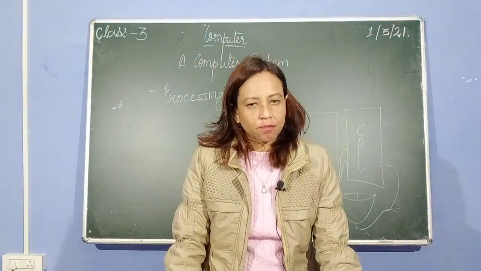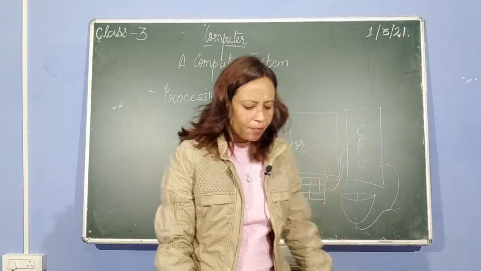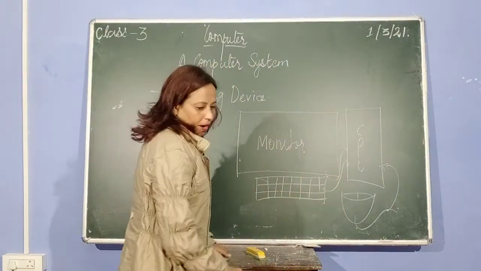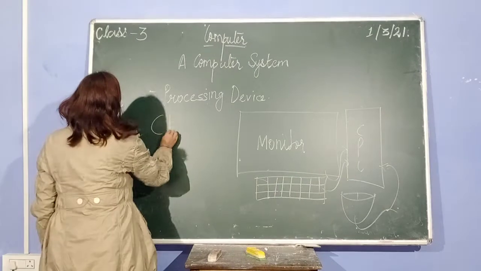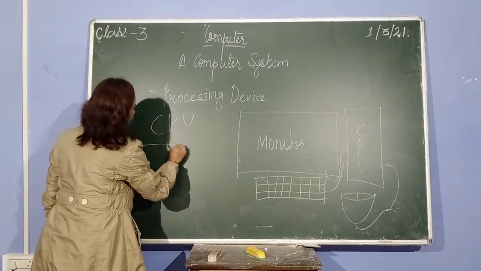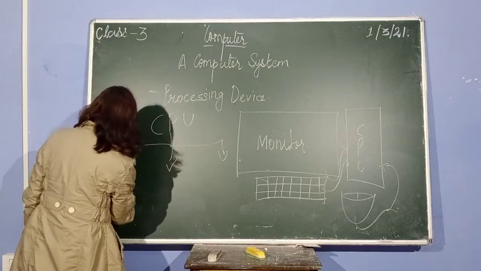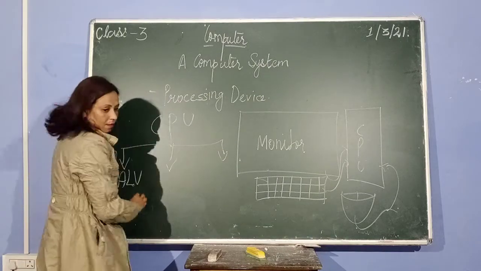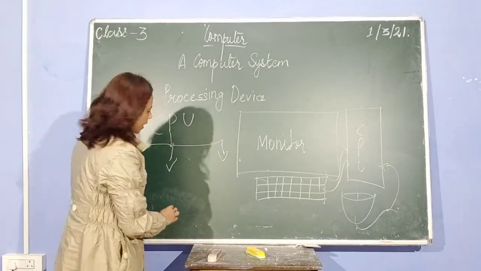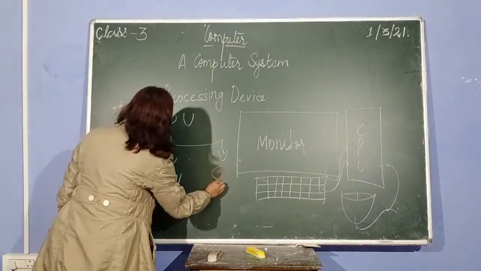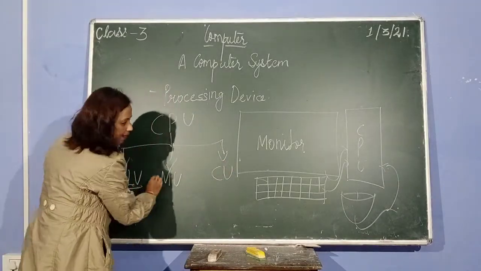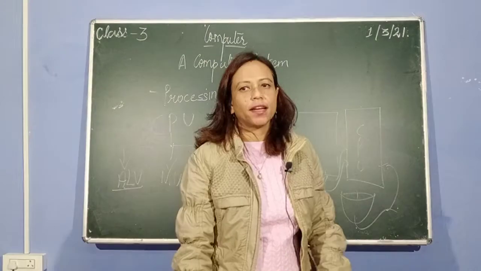Now this CPU is again divided into three parts, that is ALU, MU and CU. What is the meaning of ALU?